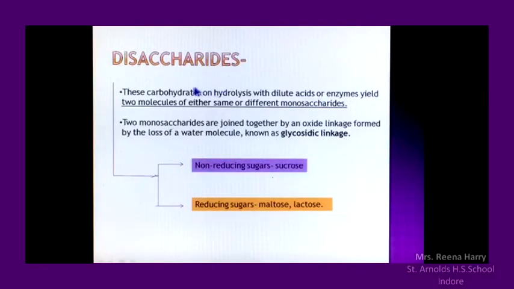These disaccharides are defined as the carbohydrates which on hydrolysis with dilute acids or enzymes yield two molecules of either the same or different monosaccharides. So this is the second group of carbohydrates, children.